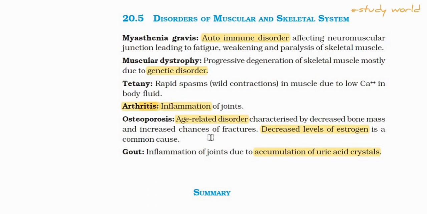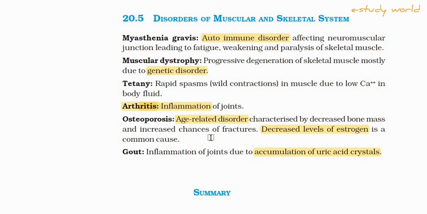In women, after menopause, the estrogen level decreases, and this leads to bone degeneration and increased chances of fracture because bone mass decreases.